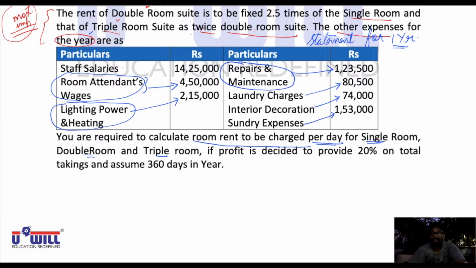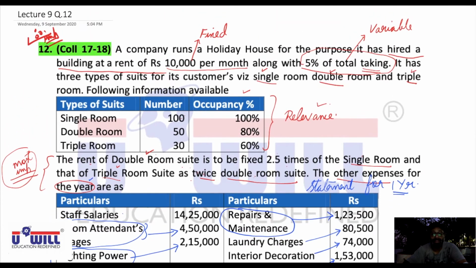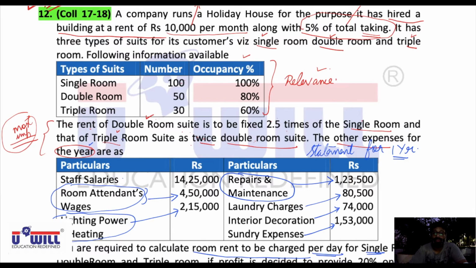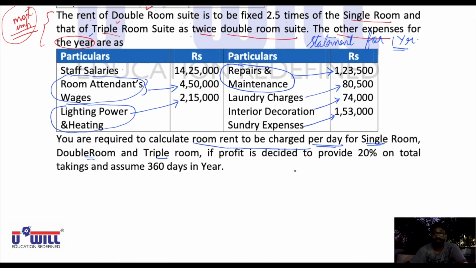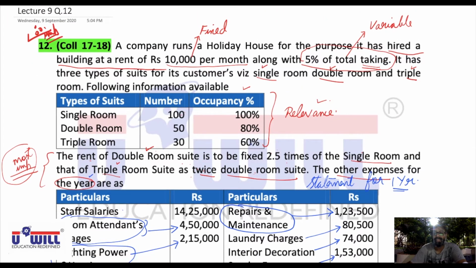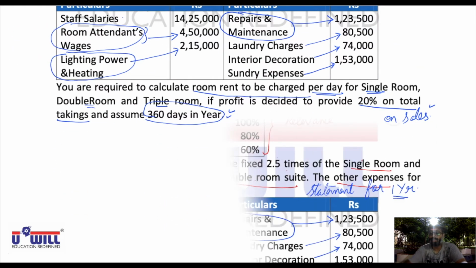How much we should charge for single room, double room, and triple room, fulfilling this condition that double room's rent is 2.5 times of single room and triple room's rent is twice of double room. If profit is decided to be provided at 20% on total takings, so this we have been doing earlier also, on total takings means on sales. The profit is supposed to be 20% on sales, that reverse workings we will be doing, and assume 360 days in a year instead of 365, clearly given 360 days. So this occupancy etc we will calculate based on 360 days of the year.